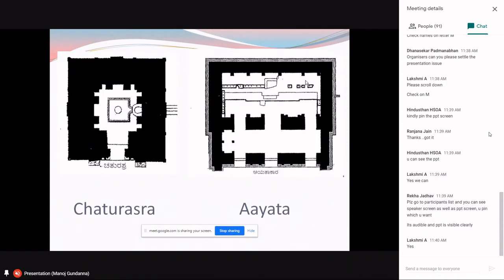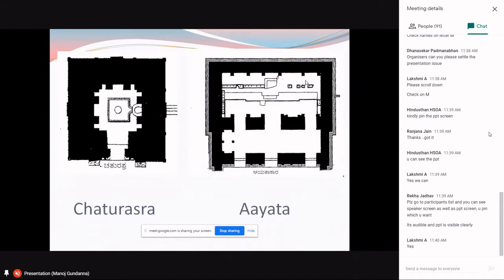So before entering into the detailed explanation of these Shadvargas, we will know something about the Garbhanyasa of the temple. The texts mention that the Garbhagriha can be planned or designed on various plans.